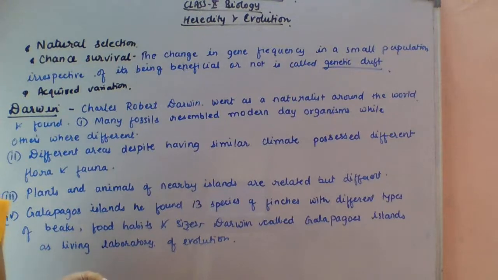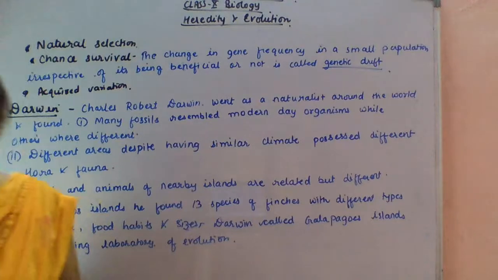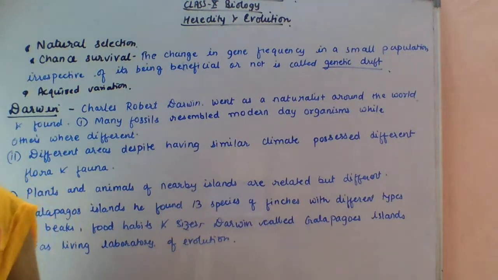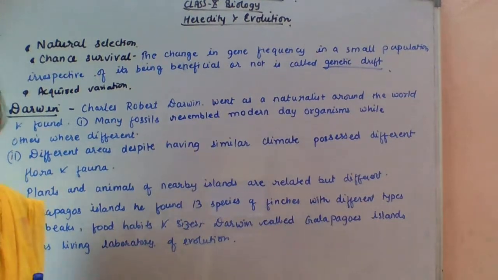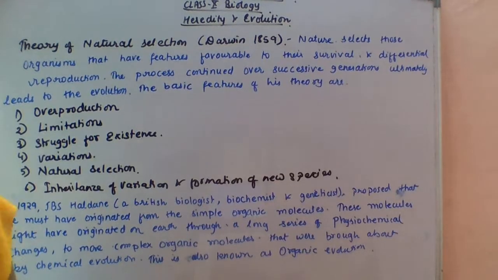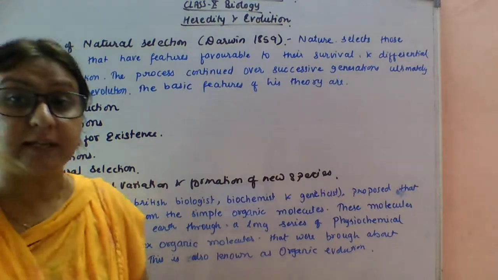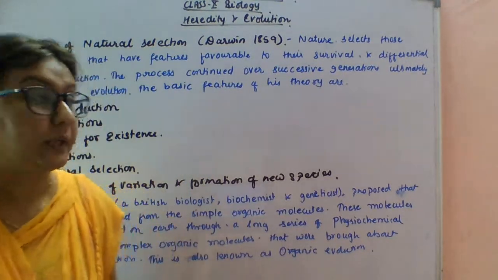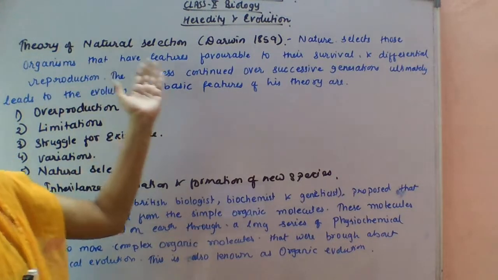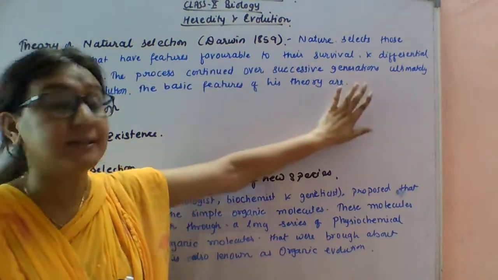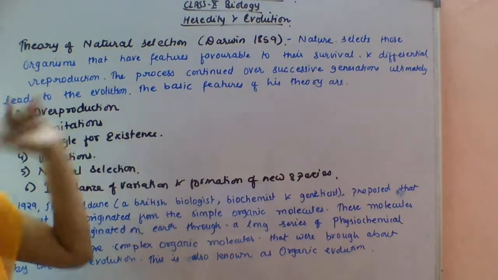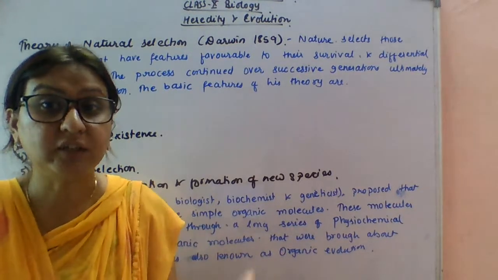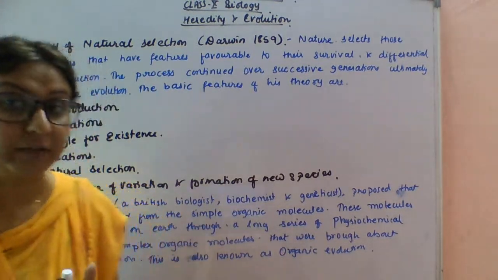In 1859, he published the theory of evolution in the form of a book popularly known as The Origin of Species. Now, what are the postulates of this? Next, students, this is the theory of natural selection given by Darwin in 1859. According to that theory, nature selects those organisms that have features favorable to their survival and differential reproduction, which is suitable for nature. Only that organism will survive.